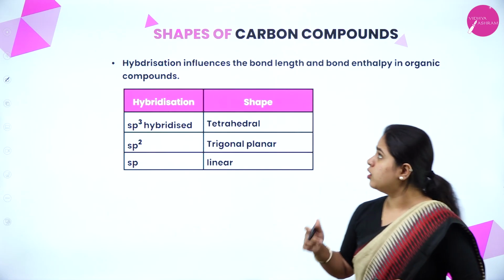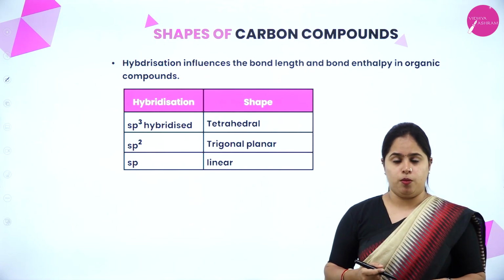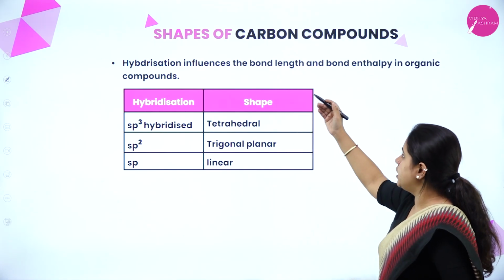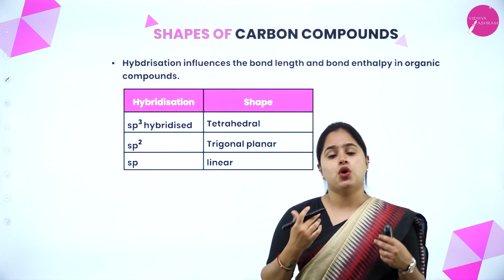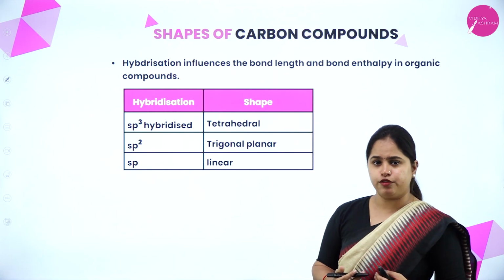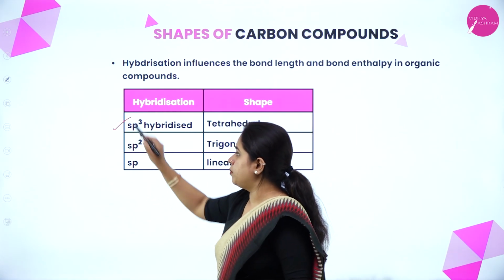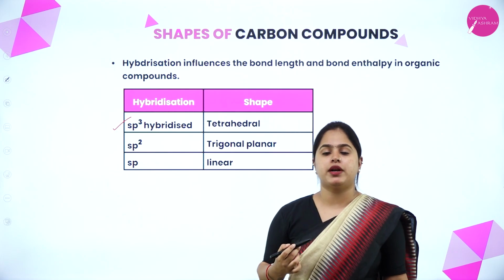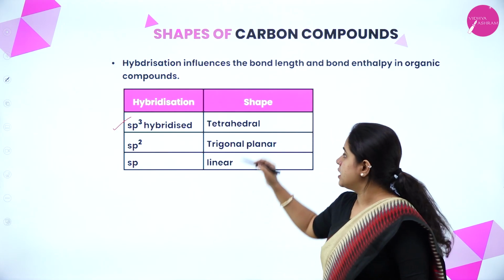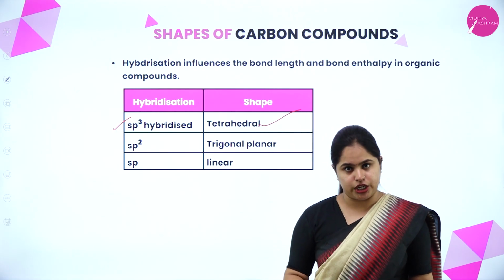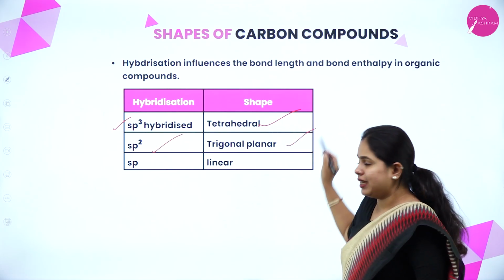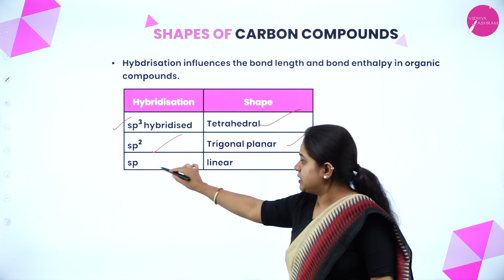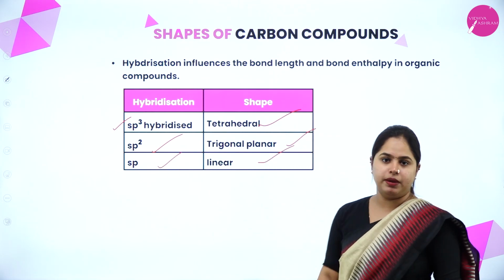Right. Now coming on to the shapes of carbon containing compounds. Hybridization influences the bond length and bond enthalpy of organic compounds. Hybridization is already familiar to you. If it is an sp3 hybridized carbon atom, it will have a tetrahedral shape. If the carbon is sp2 hybridized, the shape will be trigonal planar. If the carbon is sp hybridized, the shape will be linear.